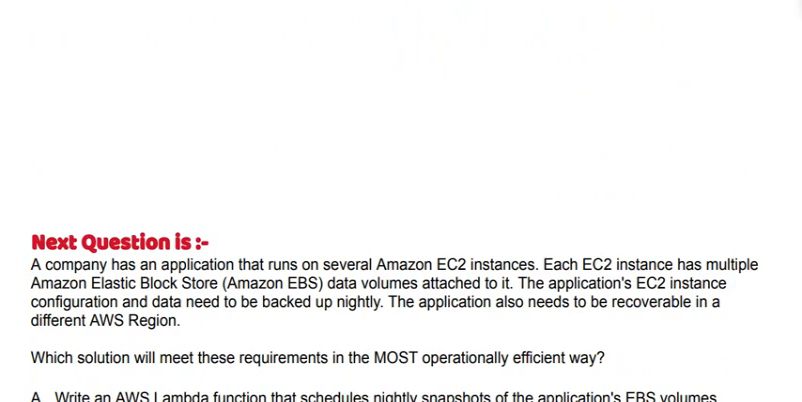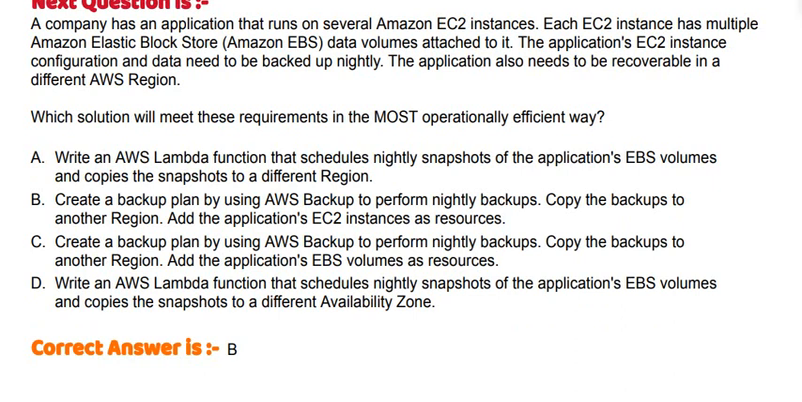Next question is: a company has an application that runs on several Amazon EC2 instances. Each EC2 instance has multiple Amazon Elastic Block Store data volumes attached to it. The application's EC2 instance configuration and data need to be backed up nightly. The application also needs to be recoverable in a different AWS region. Which solution will meet these requirements in the most operationally efficient way?